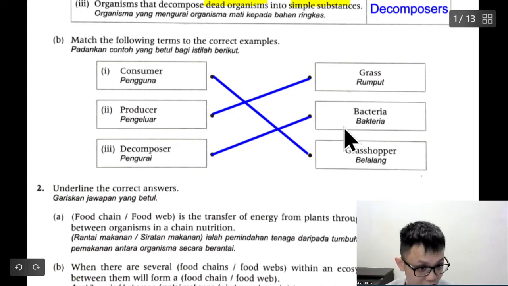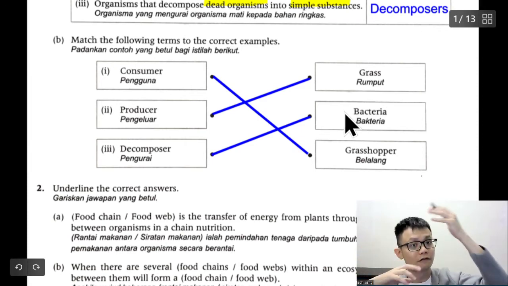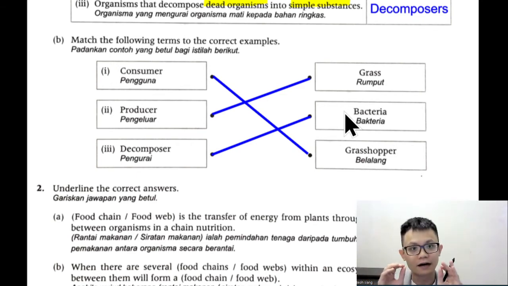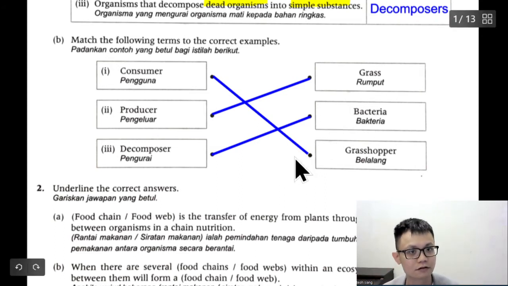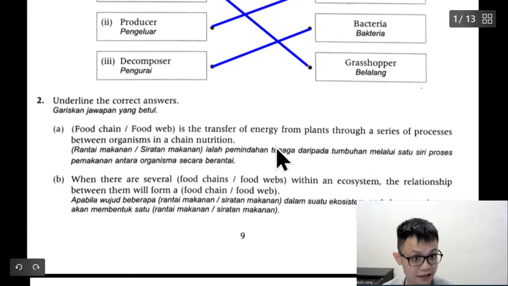So for Form 2, of course, you learn until bacteria. Then when you go to Form 4, Form 5, you will learn the name of the bacteria. So year by year, you get more and more details as you learn science. And when you go to university, to a master's and PhD, you go even more in-depth, but it's still the same thing.